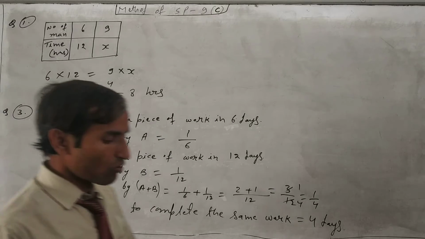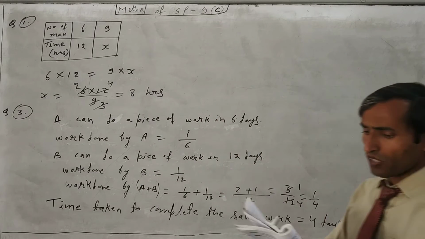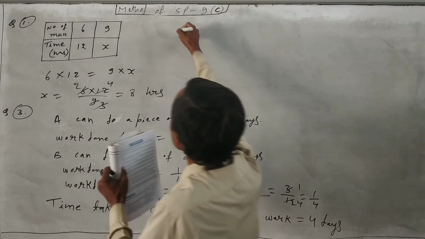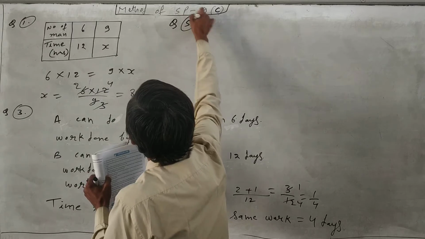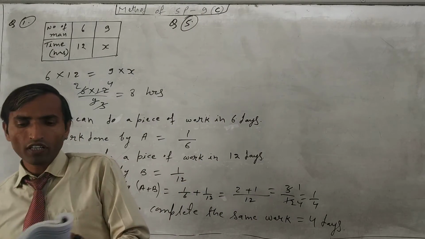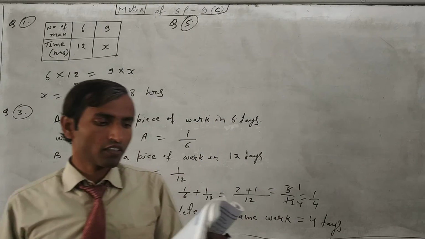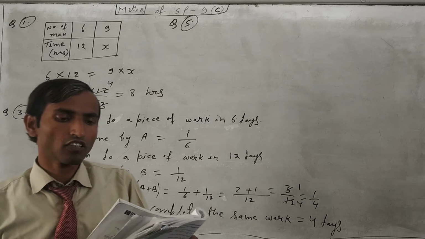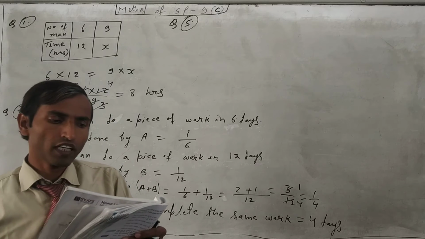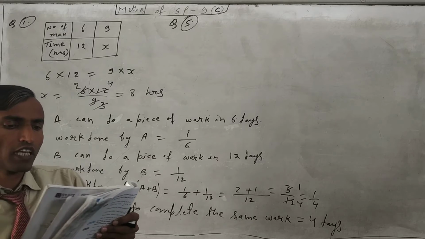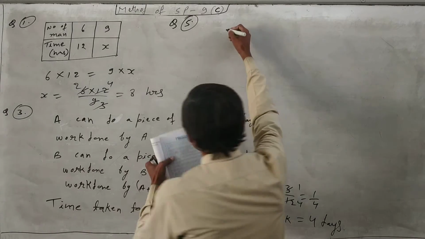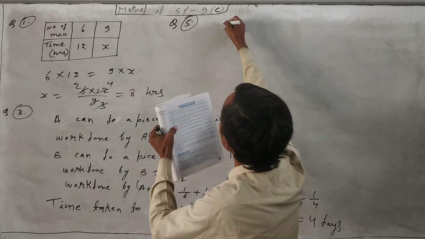Now in question number 5, just read the question. What is given in this? A alone can complete the work in 12 days. B alone can complete the same work in 24 days. How many days will A and B take to complete the same work together? Again we have to do it the same way. So just write down here.